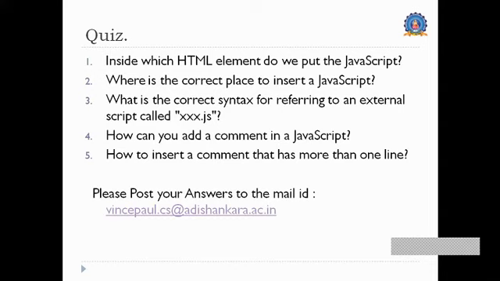Which has the highest priority for JavaScript? A, inside the body, B, inside the head, C, outside the HTML. This question is asked by Christy Verghese. Sorry, I didn't get you properly. Which has the highest priority for JavaScript? And he has given a few options. The first option is inside the body, B, inside the head, C, and inside the HTML.